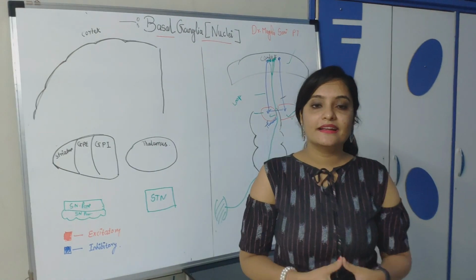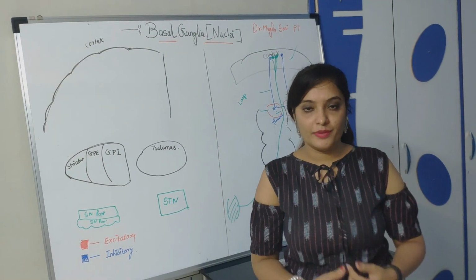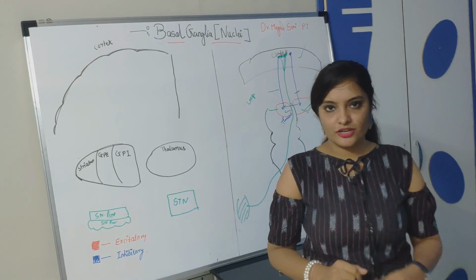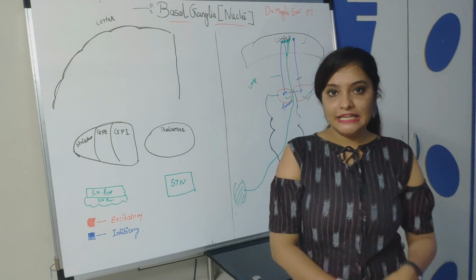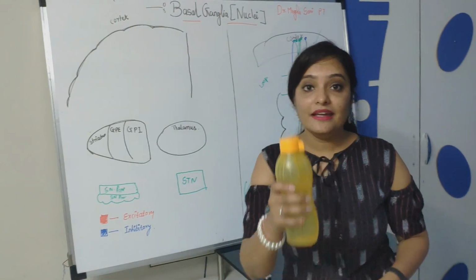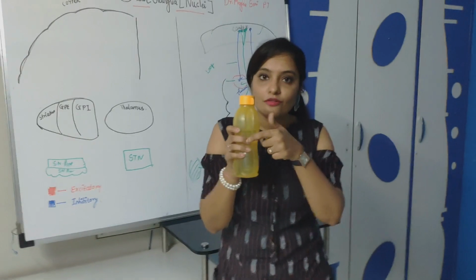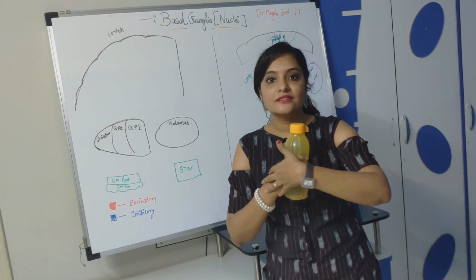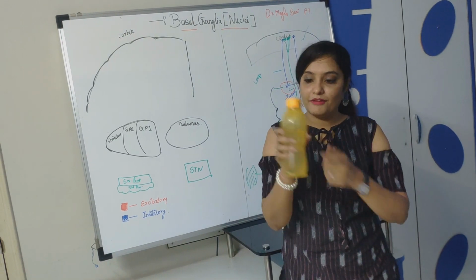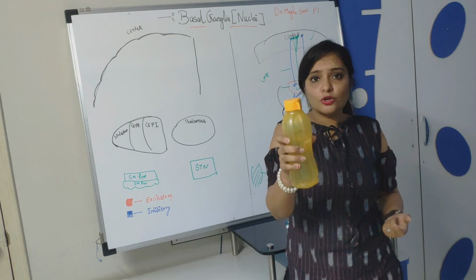As you know, the basal ganglia is responsible for the planning of a movement or an initiation of movement. So we need to do two types of action. Right? One is facilitatory action and one is inhibitory action. Just like that, I am holding this bottle. So right now my flexors of wrist are working, and at the same time my extensors are relaxed. Fine, my flexors are working and my extensors are relaxed. That is why I am able to hold it.